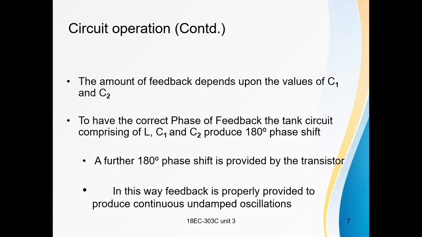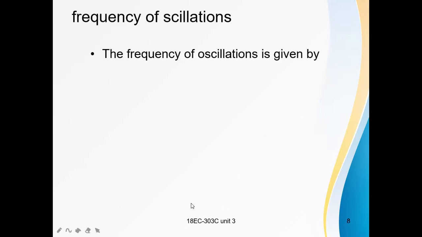So in this Colpitts oscillator, the feedback circuit, that is the tank circuit, produces 180 degrees phase shift, and the amplifier circuit, the transistor circuit, produces 180 degrees phase shift. So the total phase shift for this Colpitts oscillator is 360 degrees. That means for undamped oscillations, the phase shift should be 360 degrees or 0 degrees. This is about the circuit operation of Colpitts oscillators.